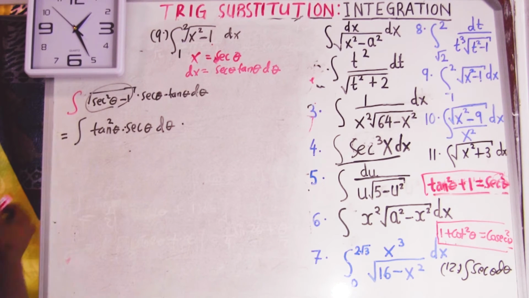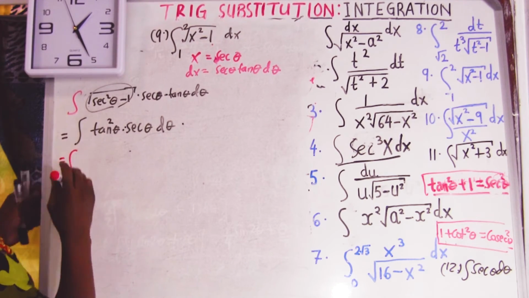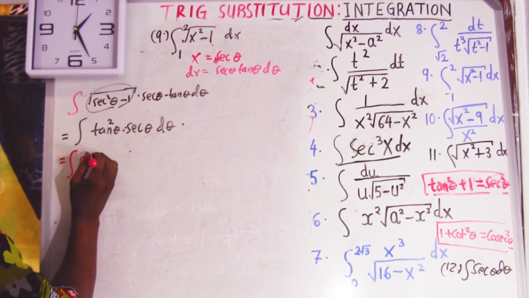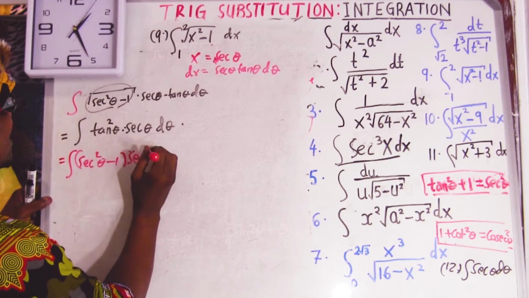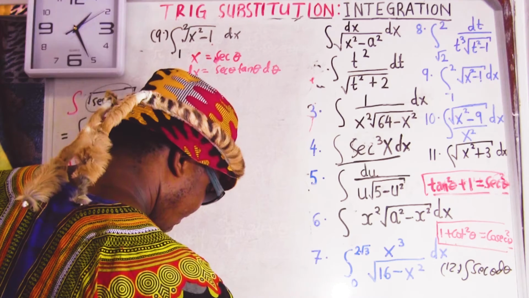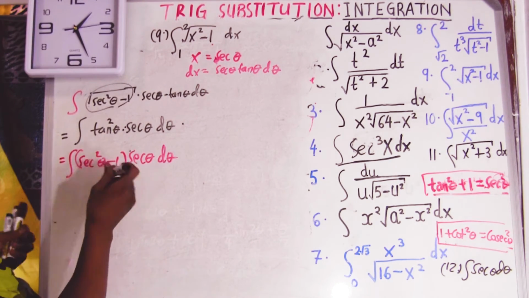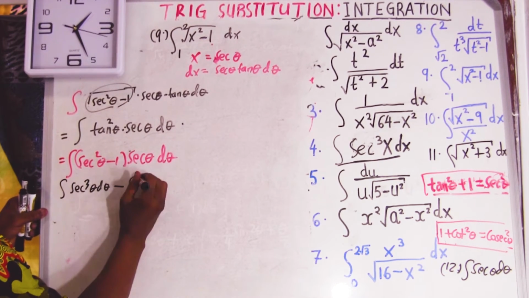But what is tan square equal to? Tan square equals sec square minus 1. So this could be sec, but we have times sec square, times sec theta. Then multiply this out, it is going to be sec cube, integral of sec.